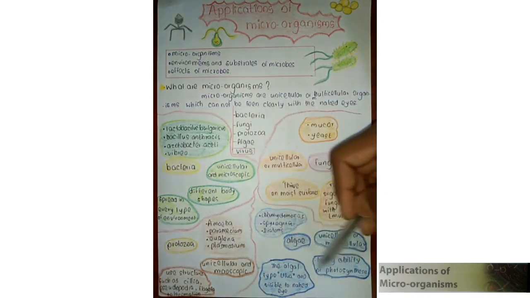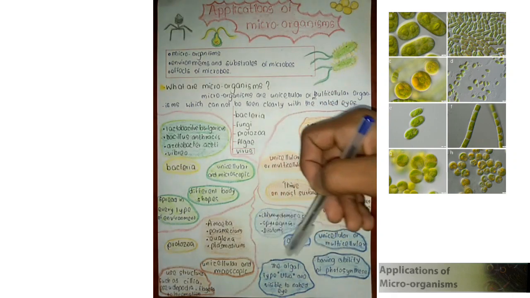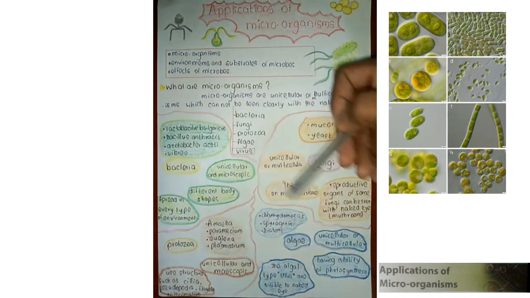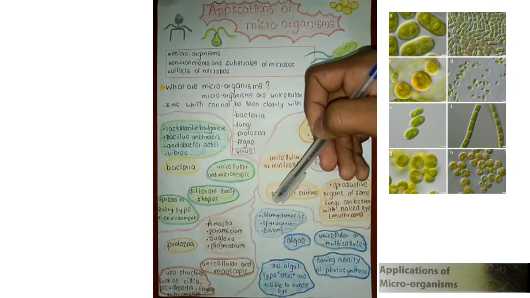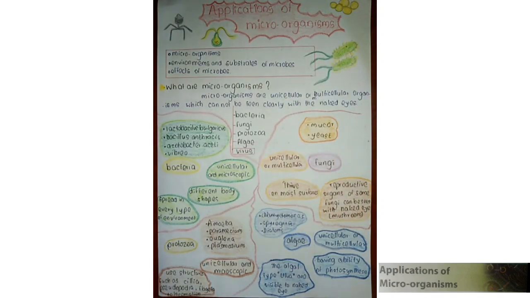Then we are going to talk about algae. Algae are unicellular and multicellular organisms. They have the ability of photosynthesis because they have chlorophyll. Some algal types can be seen with our naked eye. There are some examples. Chlamydomonas, Spirogyra, and diatoms are some examples.